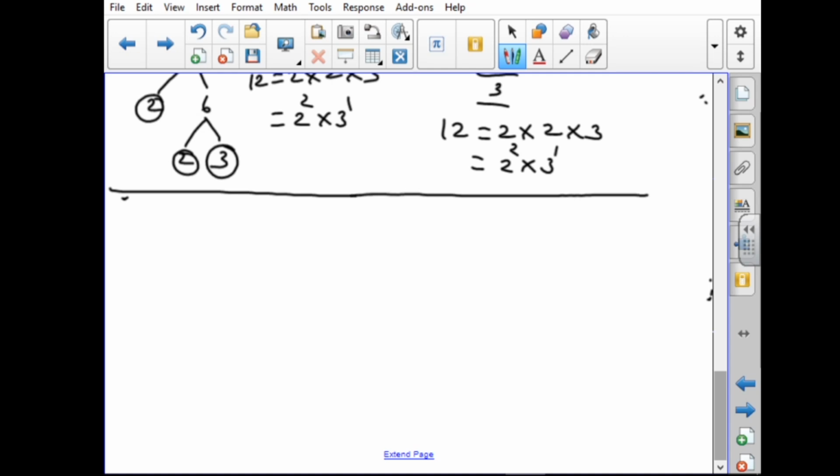Exercise 2.2. The first one. Student, please read the problem one or two times. For what values of natural number n, 4 power n can end with the digit 6? For what values of natural number n? So, now we are going to substitute the natural numbers for n. At that time, 4 power n can end with the digit 6.